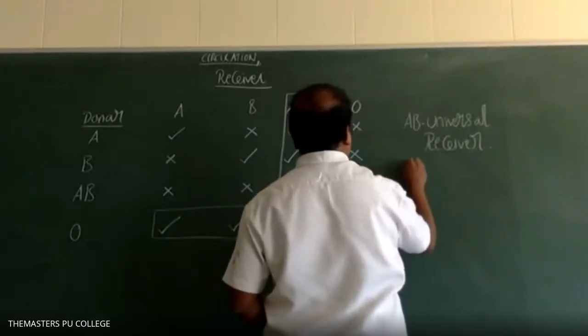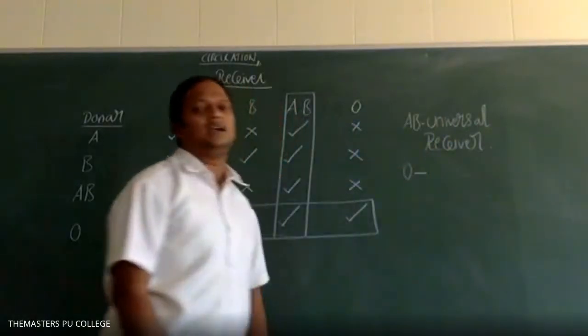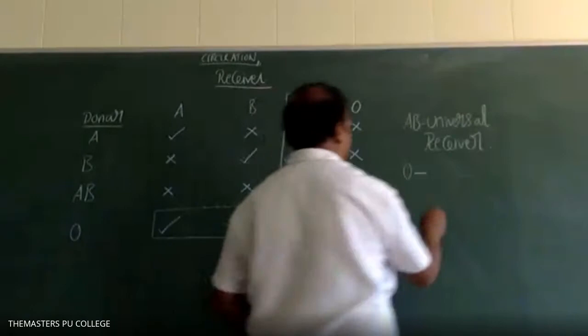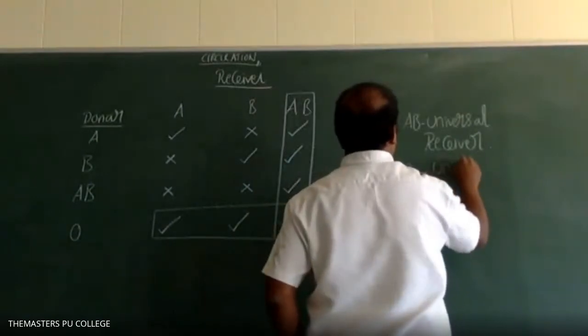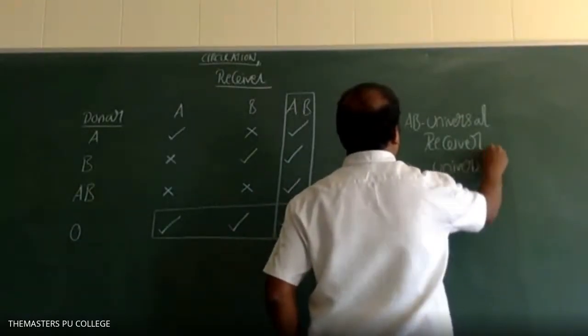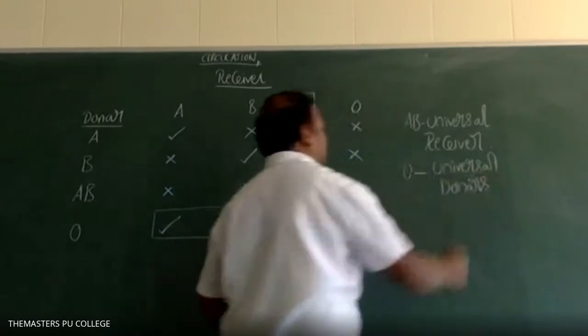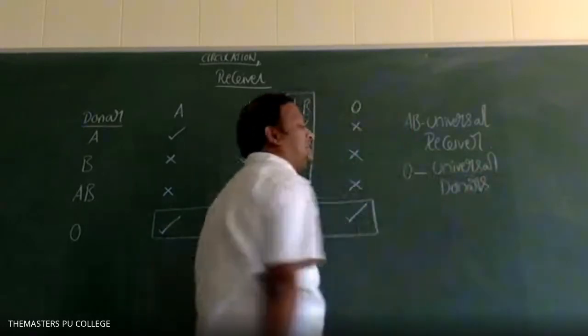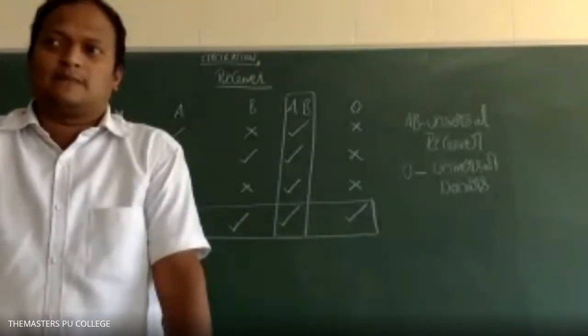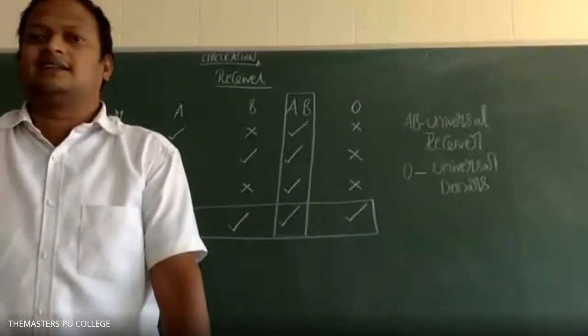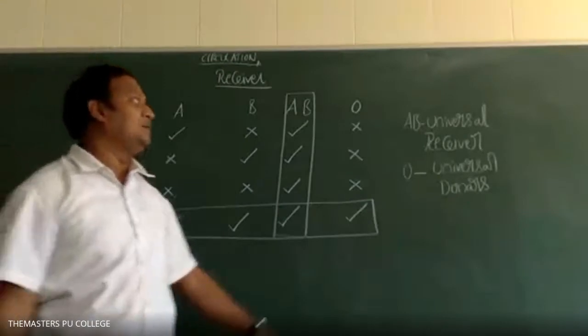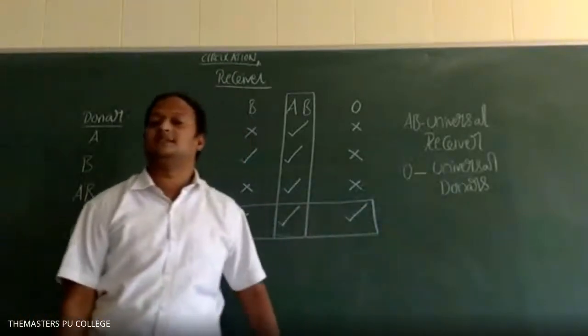Universal receiver. So which blood group is called universal donor, students? O blood group are called universal donors. So who are universal donors? O blood group persons are universal donors. And who are universal receivers? AB blood group persons are universal receivers.